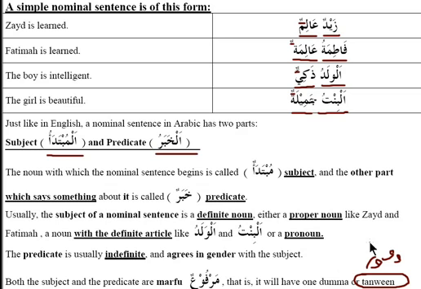So there was one question that was asked, and that was names that actually have al in the beginning, proper nouns that have al in the beginning. For example, you say Al-Hasanu, or Al-Hasan. That's a name of a person.